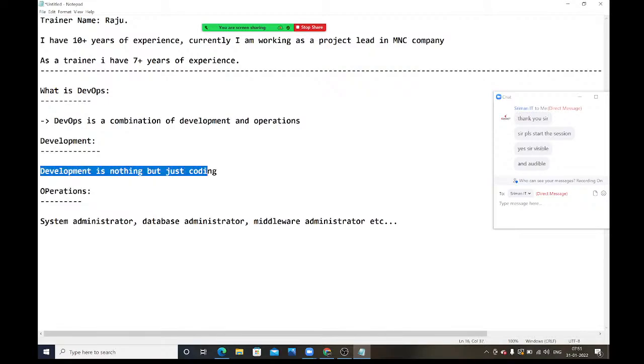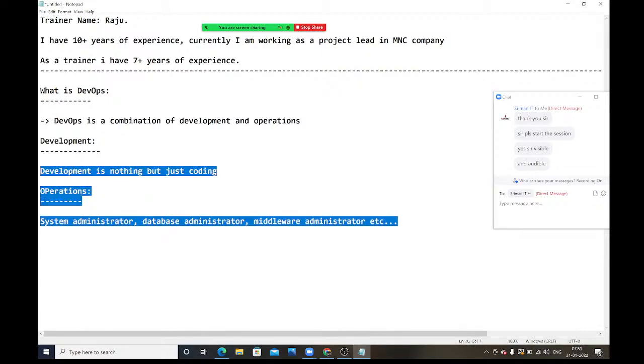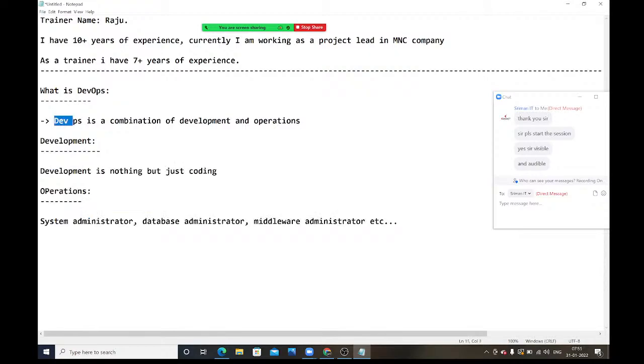Development is nothing but coding. Operations are nothing but what? System administrator, database administrator, middleware administrator. All these people come under operation. And if you go to any company, for development we have separate teams available. For testing, we have separate teams available. For database, we have separate teams available. But here, I am saying that as a DevOps engineer, you should have knowledge of both development and operations.